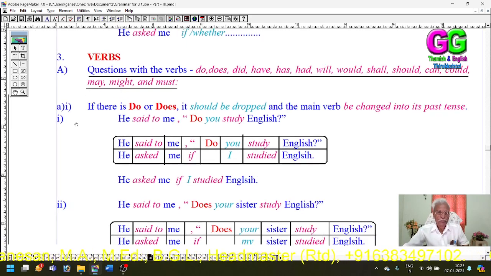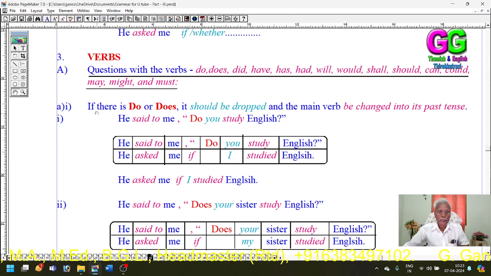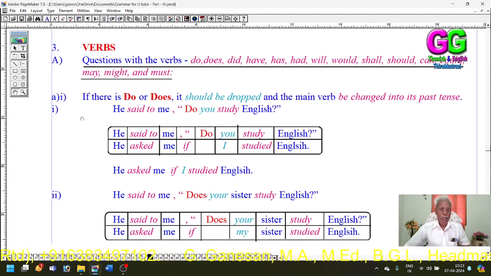First, these questions with the verbs do, does, did, have, has, had, will, would, shall, should, can, could, may, might, and must. Rule 1: if there is a do or does, it should be dropped and the main verb be changed into its past tense. See, he said to me, "Do you study English?"